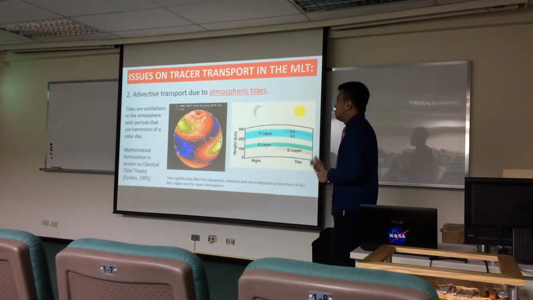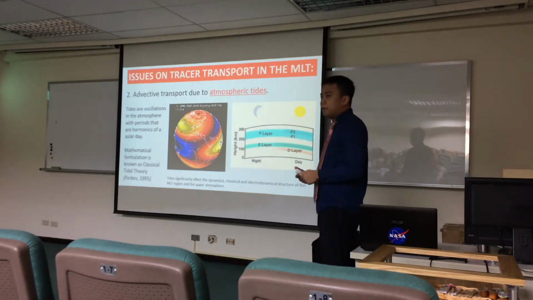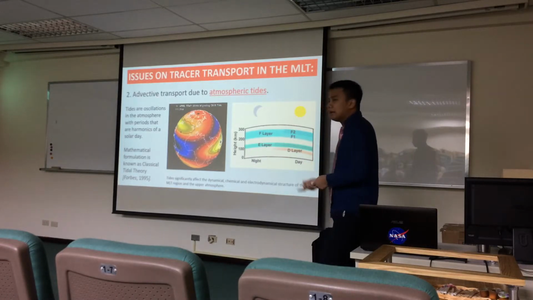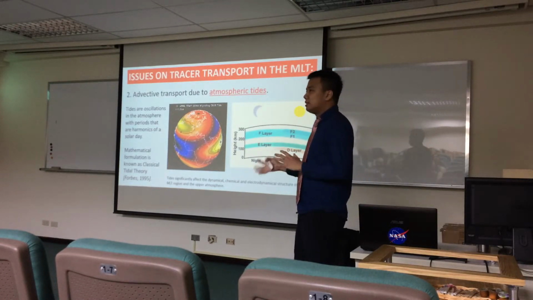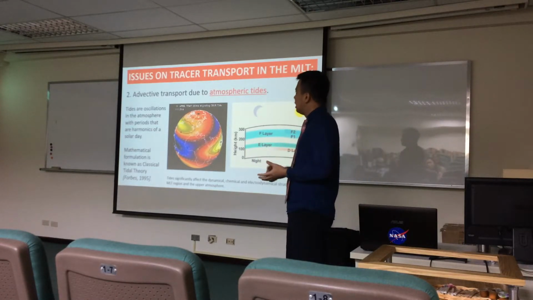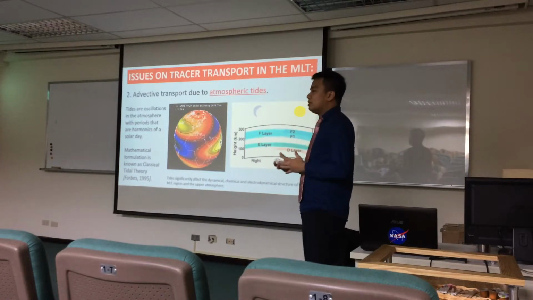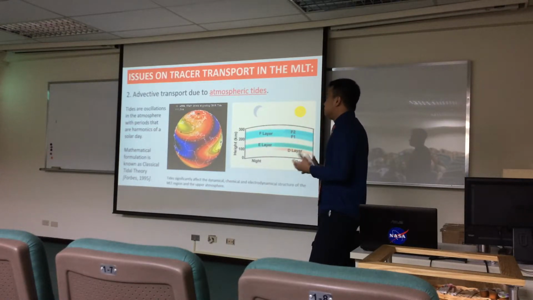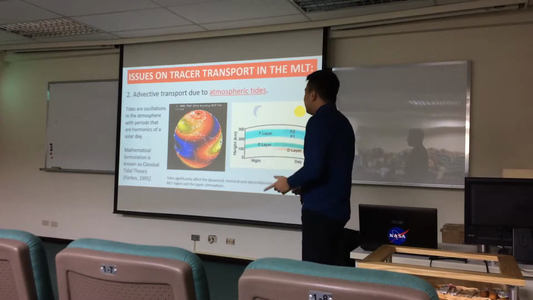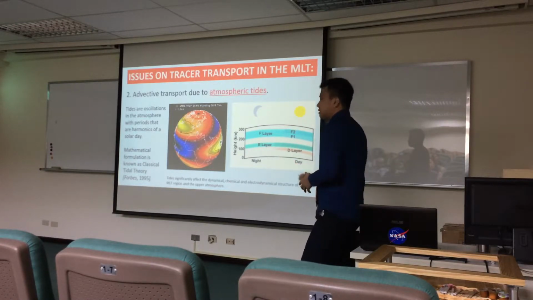These tides are oscillations in our atmosphere with periods that are harmonics of a solar day. I mentioned earlier the massive day-night differences in this region. These tides are actually the ones that predominantly drive these massive day-night differences. In fact, they not only manifest as the massive temperature differences.